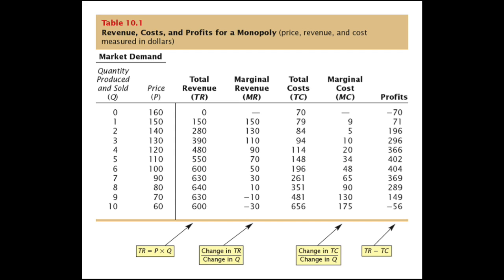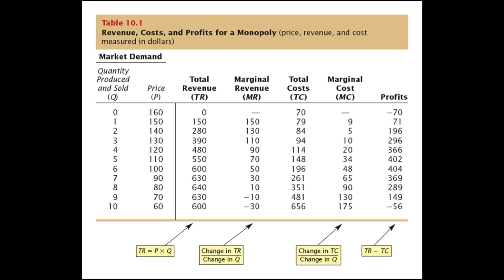Recall that total revenue is calculated by multiplying the price of the good with the quantity of the goods sold. Thus, total revenue equals price times quantity. The fourth column shows the marginal revenue brought about by the quantity sold.